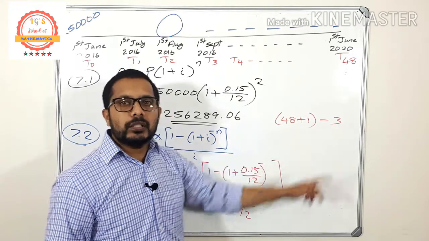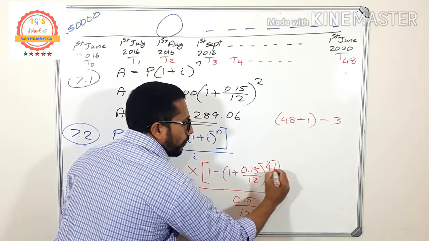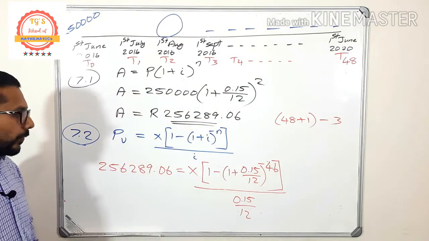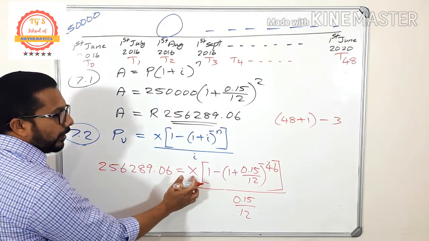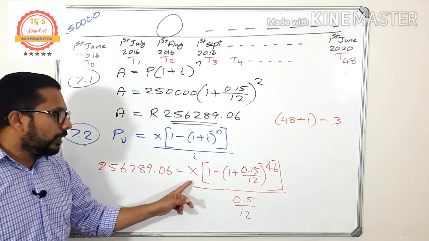9 minus 3 is 46. So it means that here the value of n is 46. Okay. So from here you have to find the value of x. You have to find what is a monthly installment.